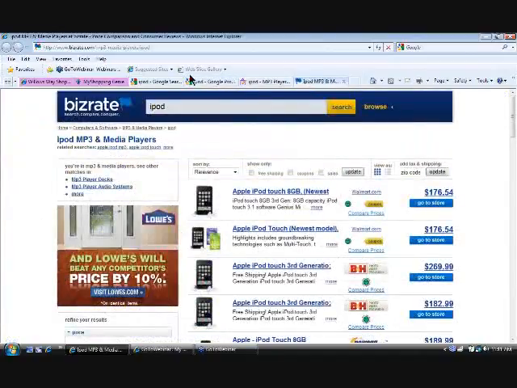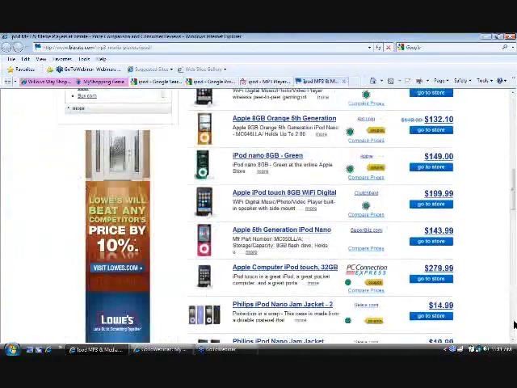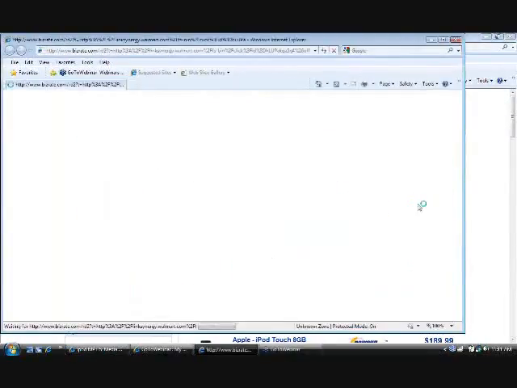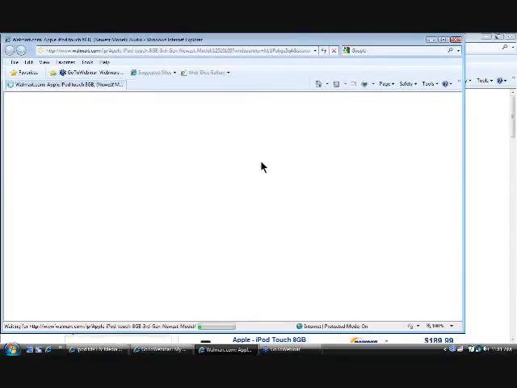We're going to see, in this case, BizRate is one of those sites that has that item. And you'll notice that there was a price on the top for an 8 gig iPod Touch for $176. As soon as somebody clicks right there to see a little bit more about that, that earns money for Morningstar Church. That's right. They don't have to purchase. All they have to do is click in order to find out a little bit more about that item and where they're going to be purchasing it.